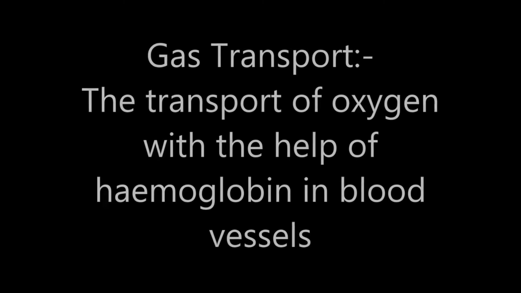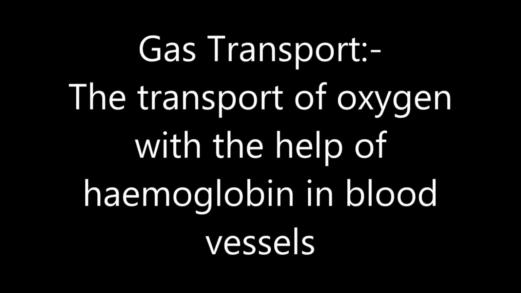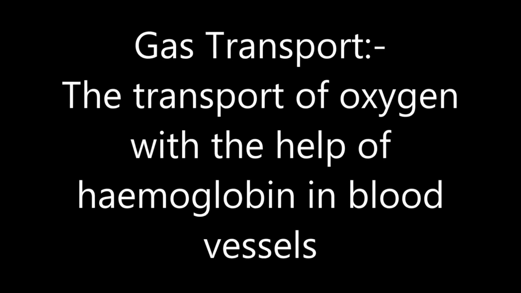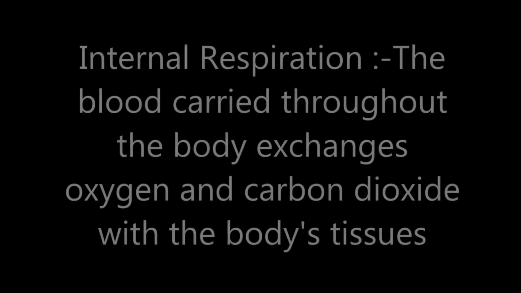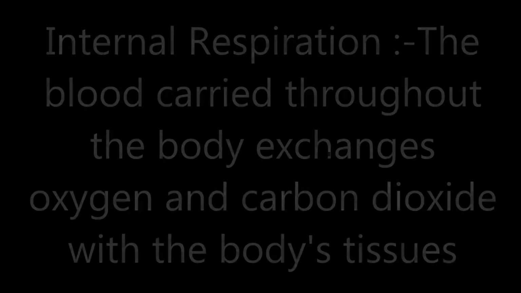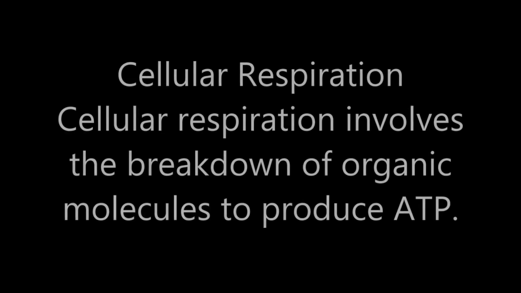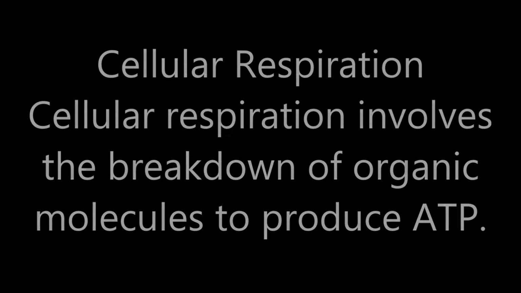And gaseous transport is the transport of oxygen with the help of hemoglobin in the blood vessels, which is the second basic process. After transport, the blood vessels then distribute the air to exchange the carbon dioxide and oxygen with the body tissue fluids, and from the tissue fluid the cells exchange gases to produce ATP with the help of mitochondria.